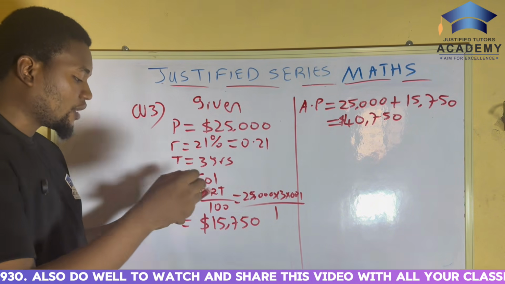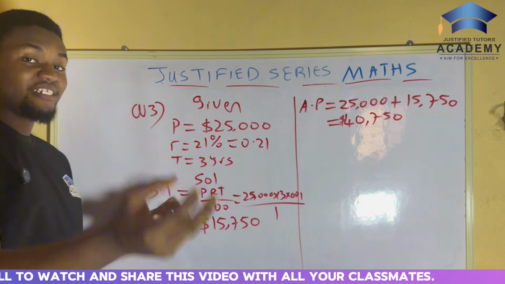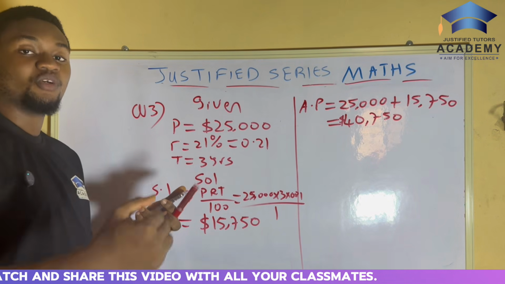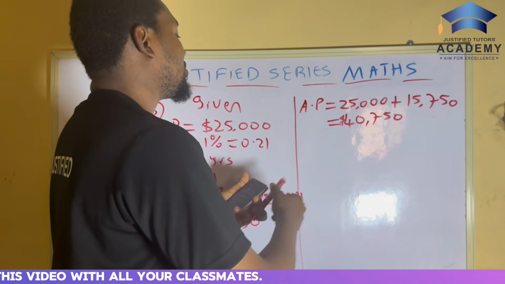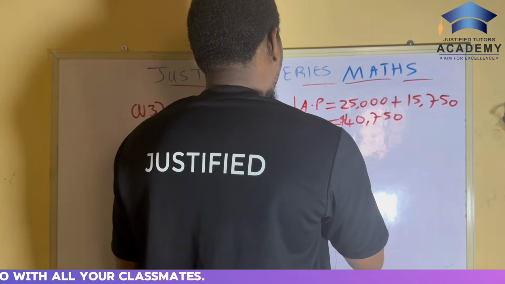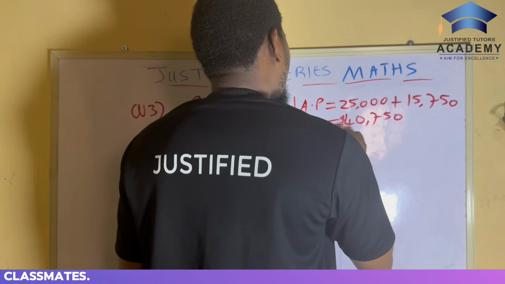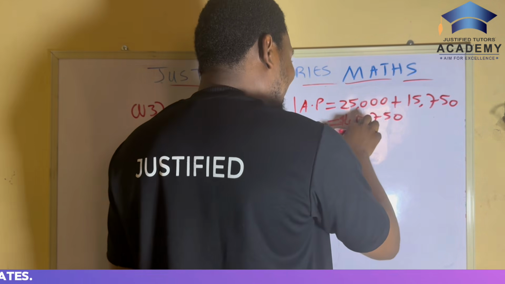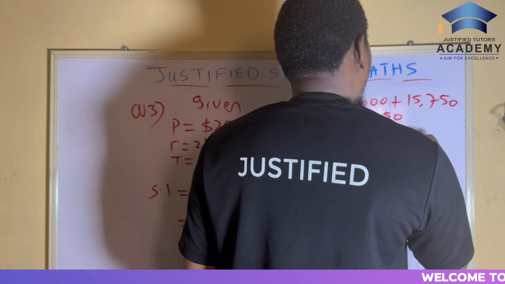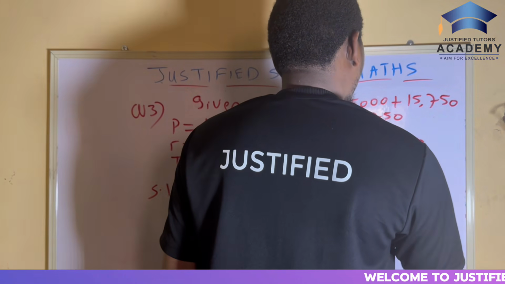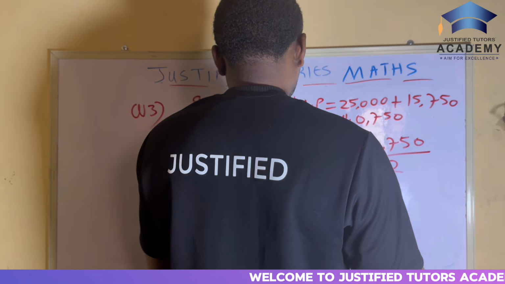You divide it. He was able to pay back the loan in 2 years, not 3 years. So to get the actual amount he paid each year is very, very simple. The money he paid each year will be equal to this one over the 2 years, since he paid it over 2 years. That's going to be 40,750 over 2. That will be the amount he paid each year.